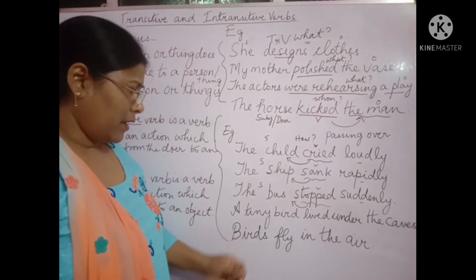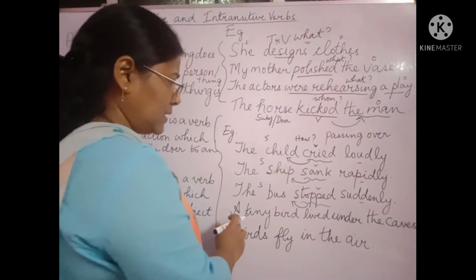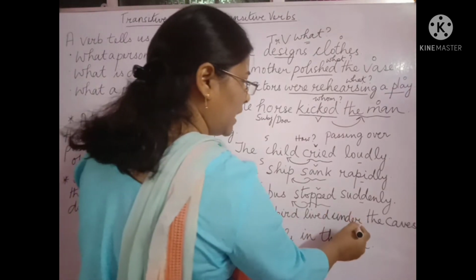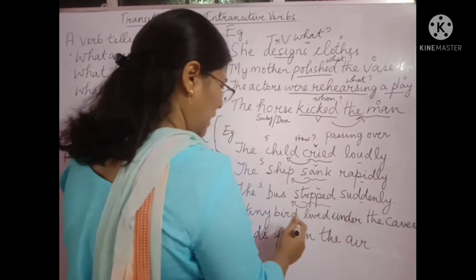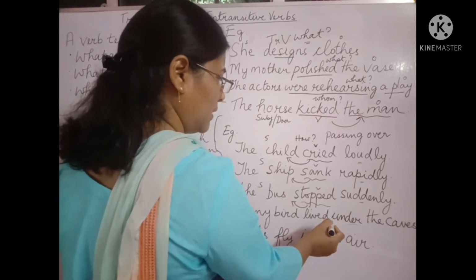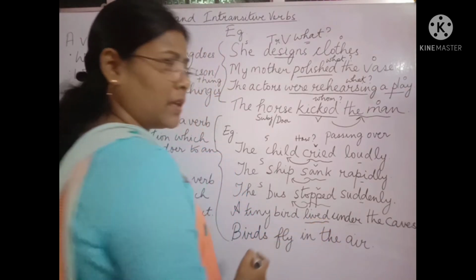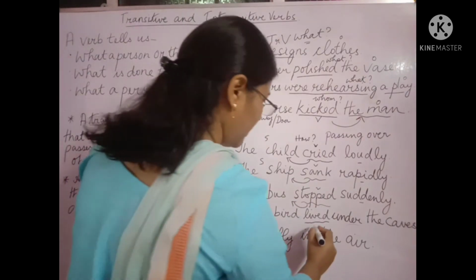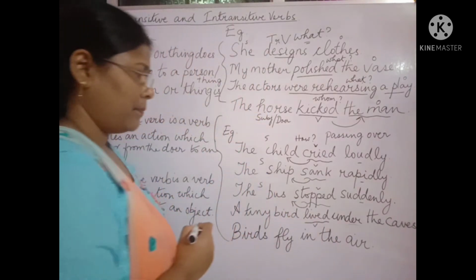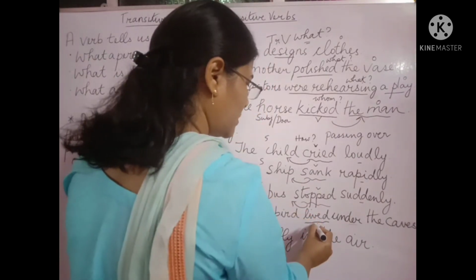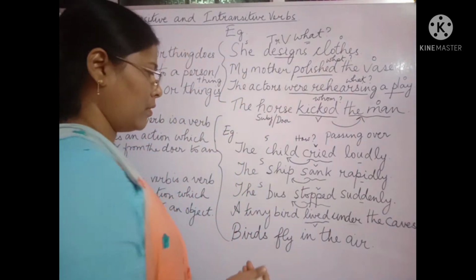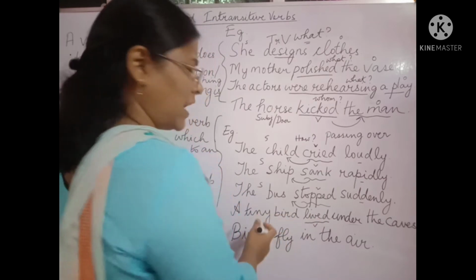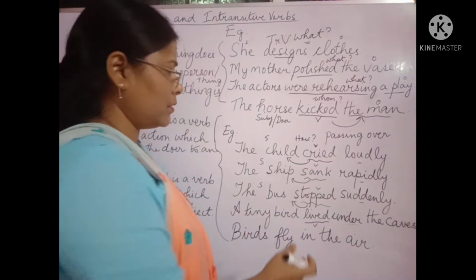Similarly, another example, a tiny bird lived under the caves. Now, lived is the verb. Now, I ask a question to live. If I ask what or whom, what lived a tiny bird? It's not possible.